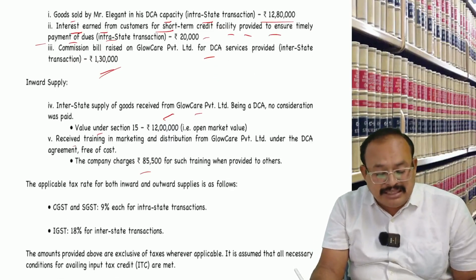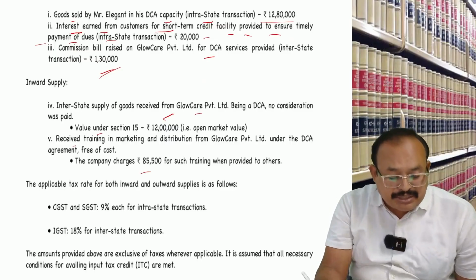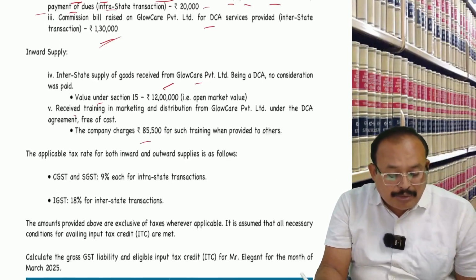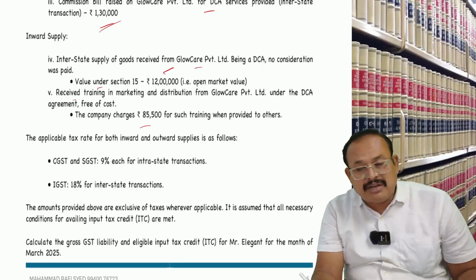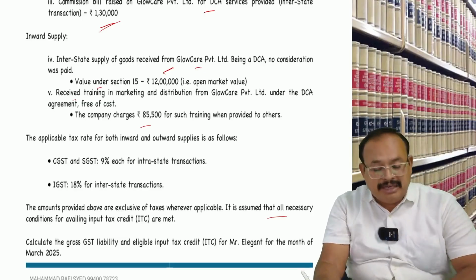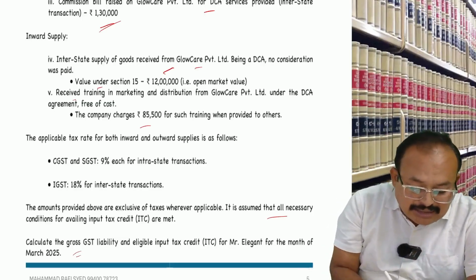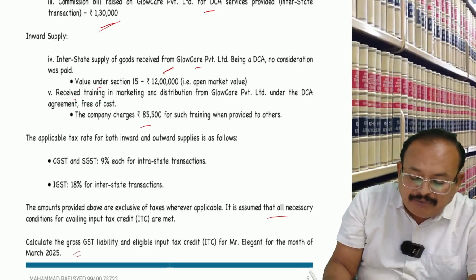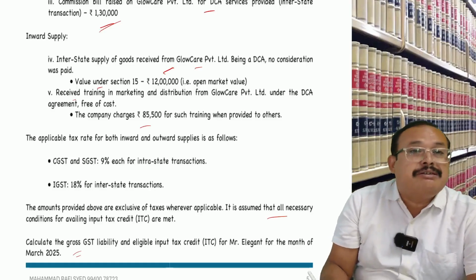The applicable rates of tax for both inward and outward supply are as follows: CGST is 9% each, and for interstate, IGST 18%. The amounts provided above are exclusive of taxes wherever applicable. It is assumed that all necessary conditions for availing input tax credit are met. Calculate the gross liability and net GST liability of Elegant for the month of March 2025.